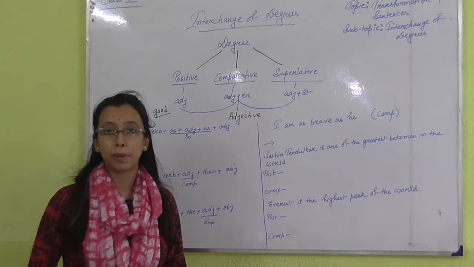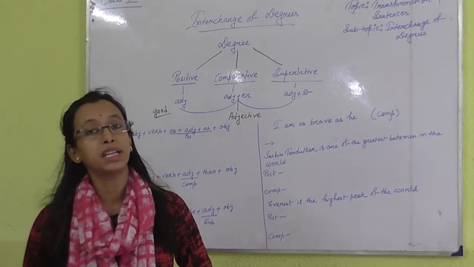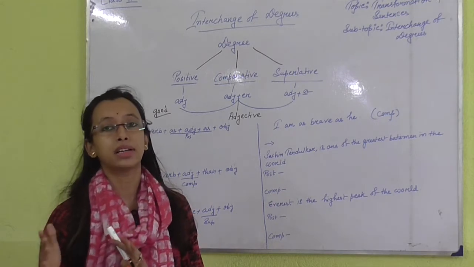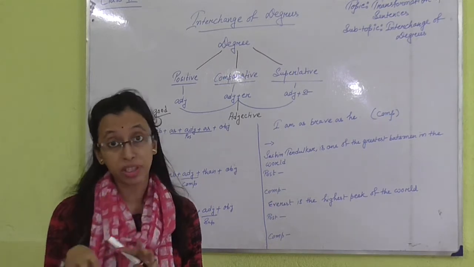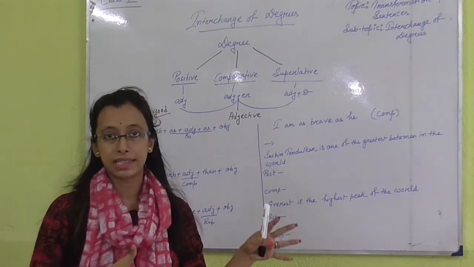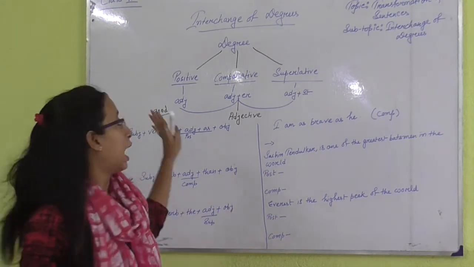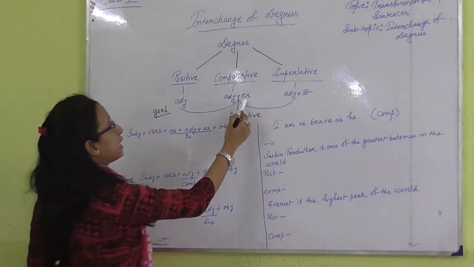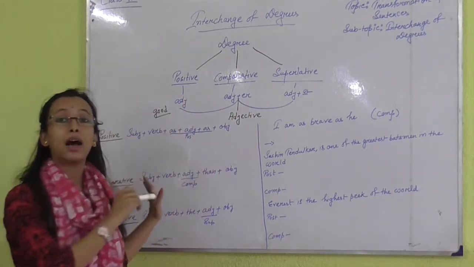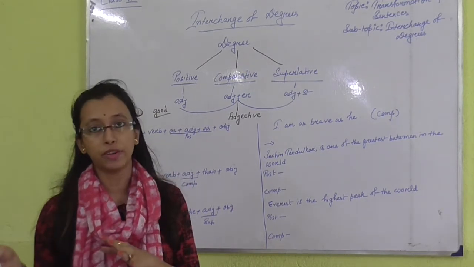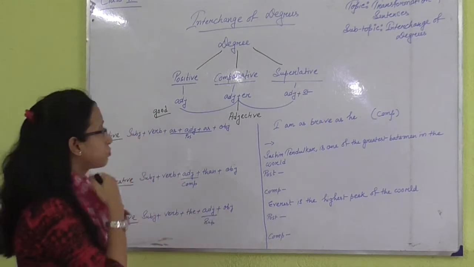Next, come to the comparative degree. Comparative degree means comparison between two things, where between these two things someone or something is more than or less than. In comparative degree we need to add er to the main adjective form, but somewhere it is different, like good.